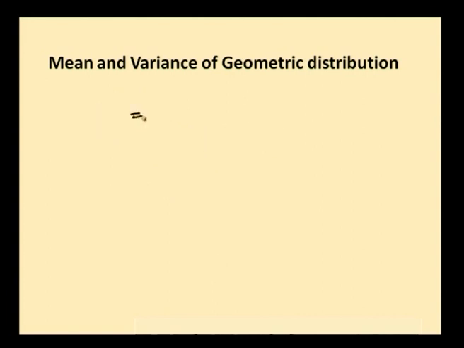What is that? When you expand the summation p by q, 1 square into q power 1 plus 4 q power 2 plus 9 q cube etc. up to infinity. Okay.